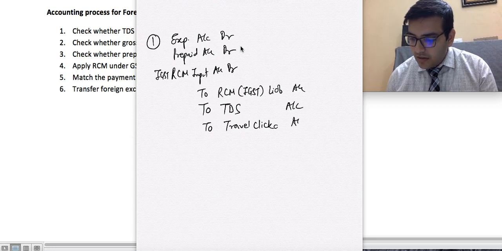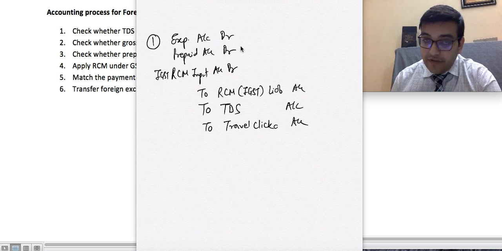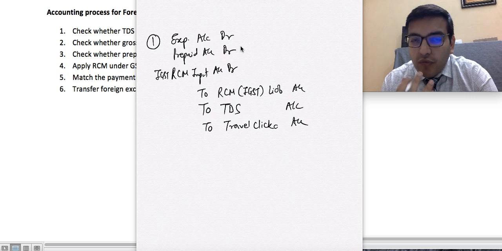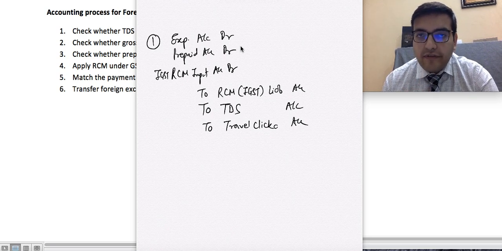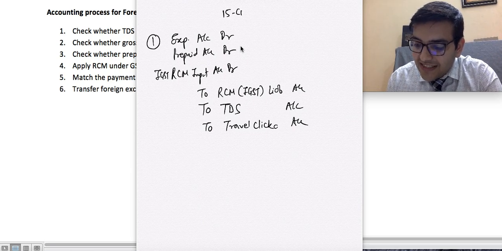Okay, this is what it is. Now expense account, how much we have to transfer to expense. First of all, we have to see on the basis of which we have to account for: on the basis of payment advice, 15 CB, 15 CA, or invoice. So we have to account for on the basis of 15 CB.